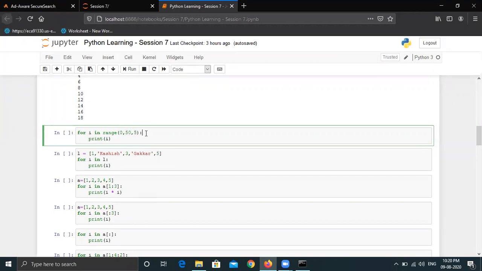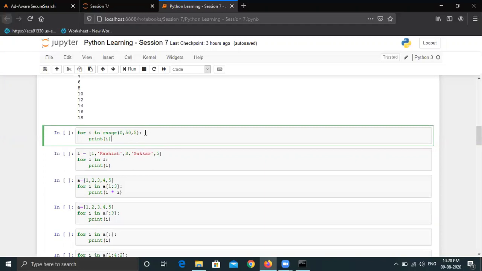But while we were doing indexing or slicing and dicing, we were using colon between the start value, stop value, and step value. But here we are giving comma, because range is a function, and all functions take comma as the separator, but not the colon. So this is the difference. You have to know the syntax, where you should use comma and where you should use colon. And here also you can see in every statement we are using colon at the end. And again, it should be indented under the for loop.